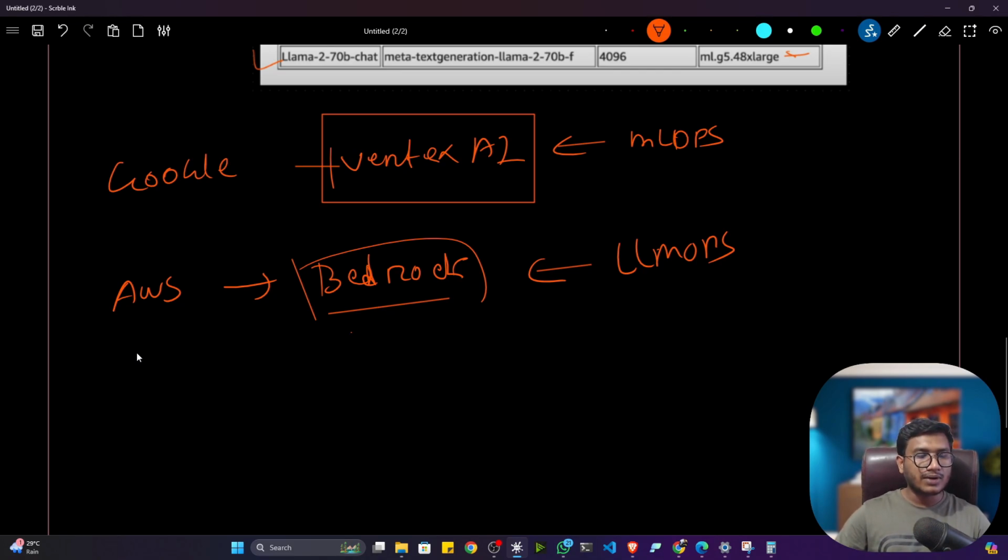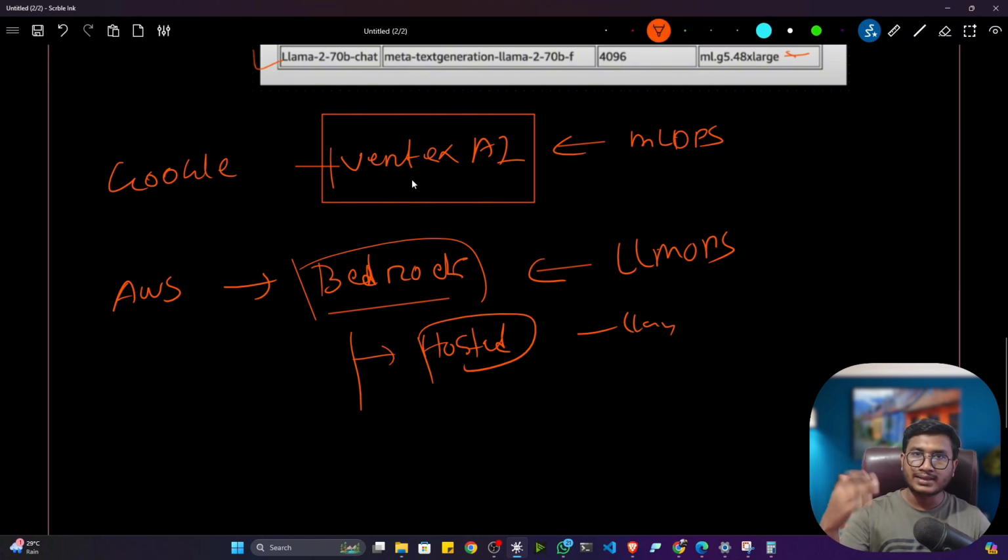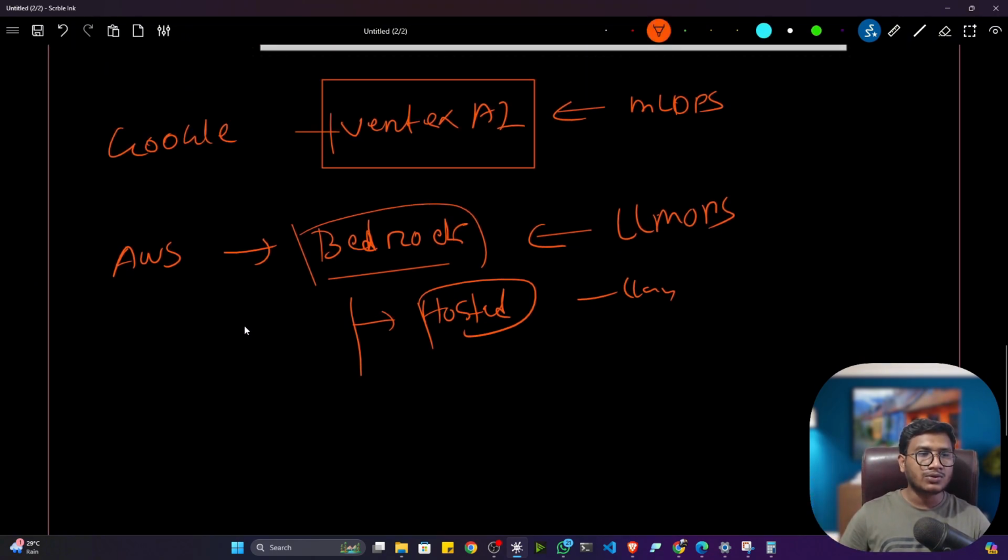So this model is already hosted. See, this model they have already hosted in their server. Let's say whatever LLaMA model, whatever Mistral model, whatever model you see, these models are already hosted in this LLMOps platform. Like that, Google has also hosted lots of foundation models in their server. It's not like that they're only hosting their own model.